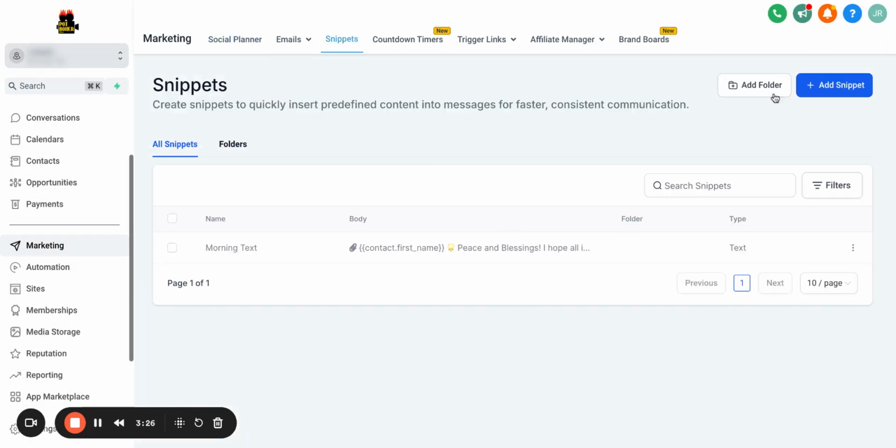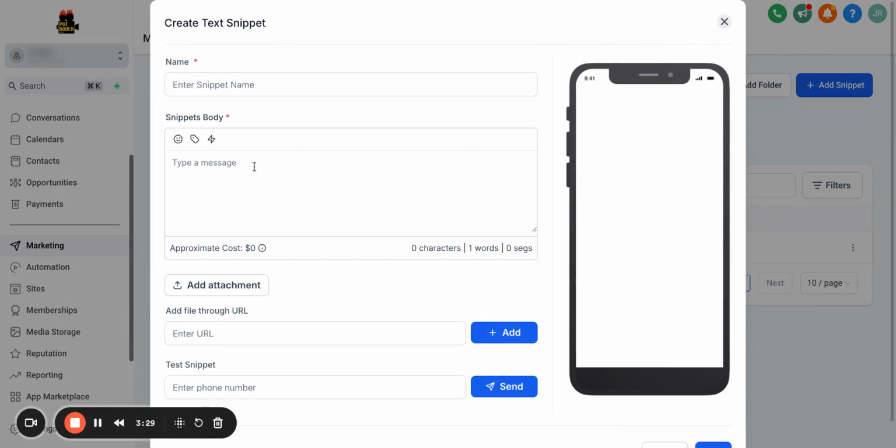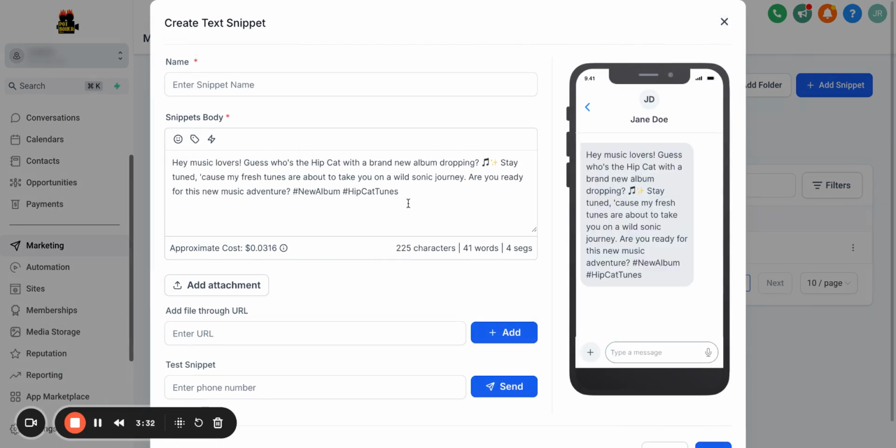So we'll go back over to snippets, go to add snippet text, go over to body, and we'll put that in. "Hey, music lovers, guess who's the hip cat with the brand new album dropping? Stay tuned, because my fresh tunes are about to take you on a wild journey. Are you ready for my new music adventure? Thanks for the support in the past. I would like to give you my new single."